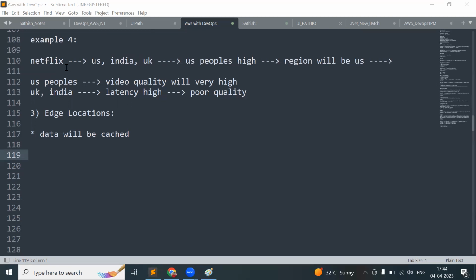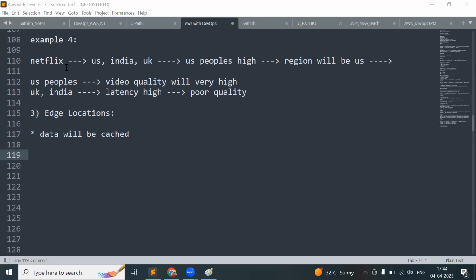So what happens is that data will be cached in your browser. The next time you try to log in, you don't need to go to the US server. It will be stored locally in the edge location. The data will be stored in the edge location. Next time, the request will not hit the US region. It will hit the edge location.